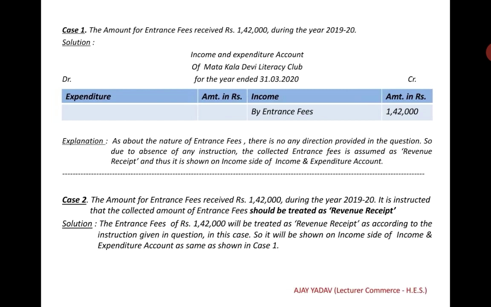In the given case number 1, as about the nature of entrance fees, there is no direction provided in the question. So, due to absence of any instruction, the collected entrance fees is assumed as revenue receipt and thus it is shown on the income side of the income and expenditure account.